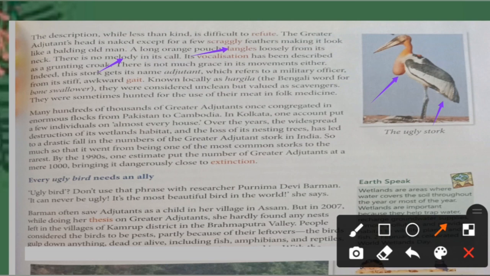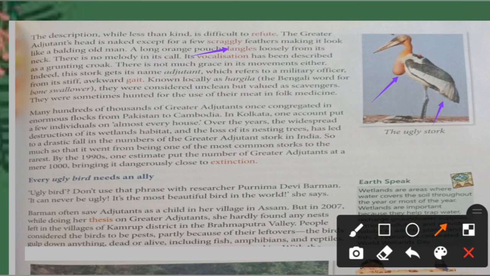Its vocalization has been described as a grunting croak. Grunting croak means a very harsh, even very strong sound like a frog. Now you can imagine how a frog speaks. That kind of sound only it has. There is not much grace in its movement either. When it walks, suppose birds walk, they even hop. Sometimes they hop in a very cute manner, isn't it? But it walks in a not even graceful manner. So not even a single quality it has. Why would people like it, isn't it?